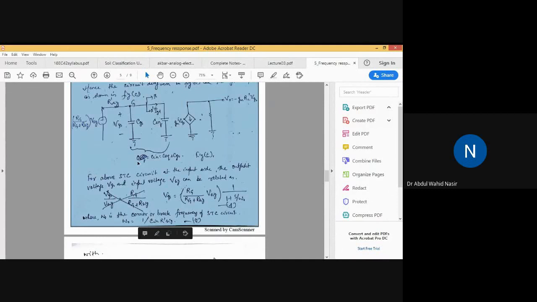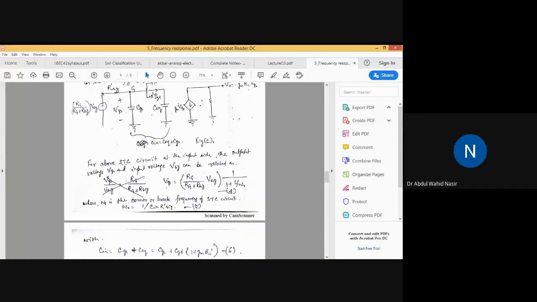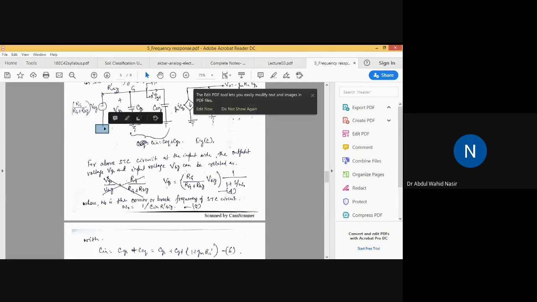So from the above STC circuit, what is STC? Single time constant, at the input side. If you find the equivalent of this capacitive network, that is Cin, replaced by Cin, at the input side you have a voltage source. Here also I missed the ground; ground connection will be here. So if you see this connection at the input side, what components do you have? You have the voltage source, one resistance, and an equivalent capacitance. So that is a single time constant circuit.